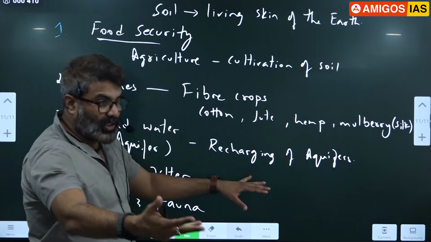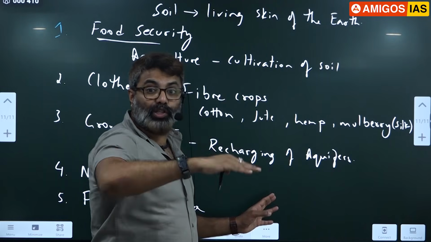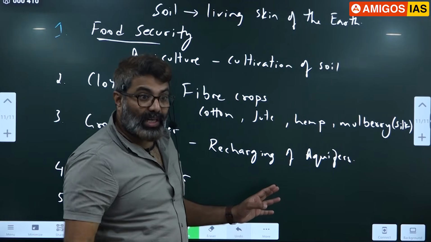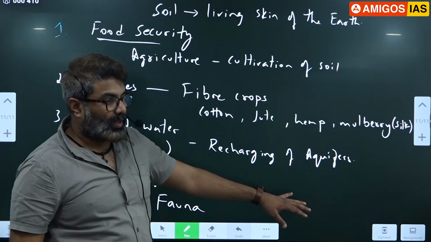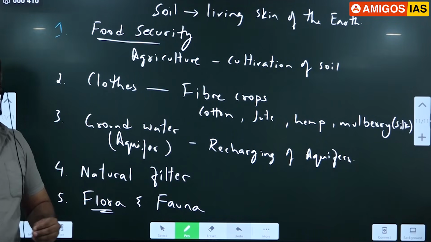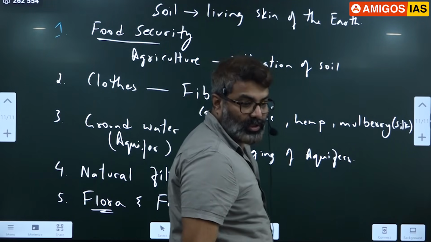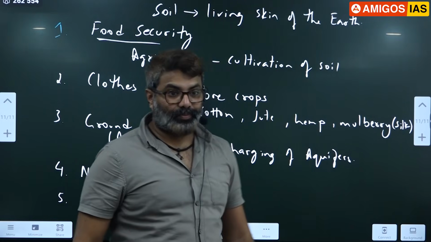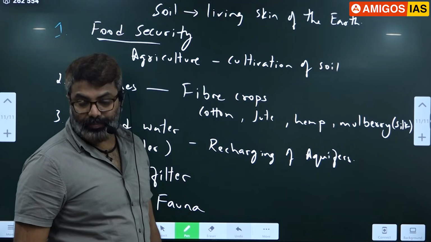So with the help of these fossils, we'll be able to understand the past botanical and zoological history of the earth. Means we will understand evolution of life on earth. So that's how we are able to understand evolution of life. How one creature led to another. Okay, so please remember that point. Soil preserves fossils and helps us to understand the evolution of life on earth.